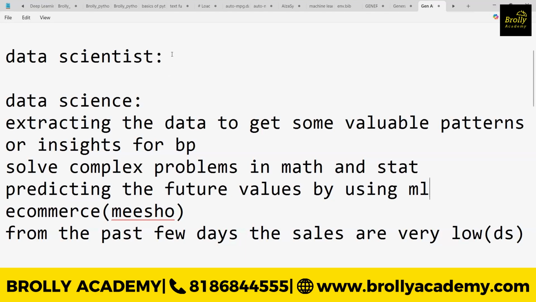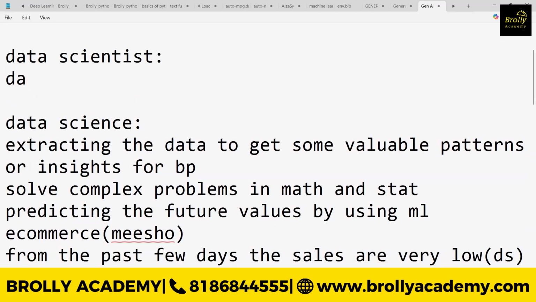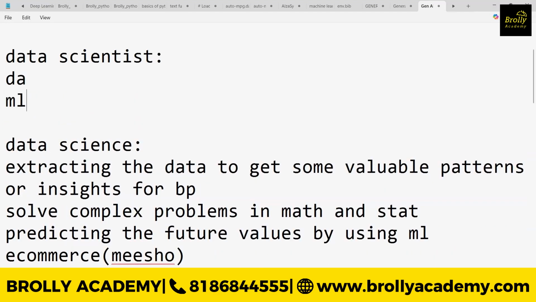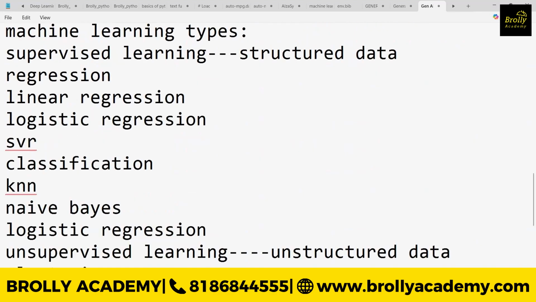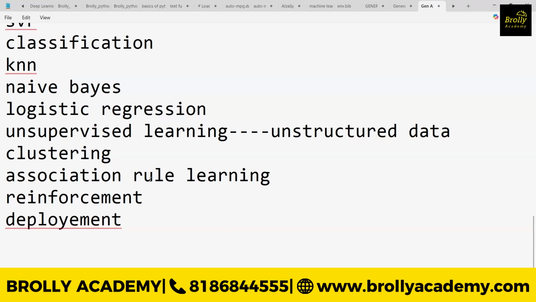That's the reason why the data scientist plays a major role, because he needs to communicate with the client so that he can understand. Whatever roles we have, whether it is the data analyst, the ML engineer, or the BI analyst, each and every role's requirements will be handled by the data scientist. He will deploy the model, understand the predictions and future values, and also do the analysis required for the business problem.